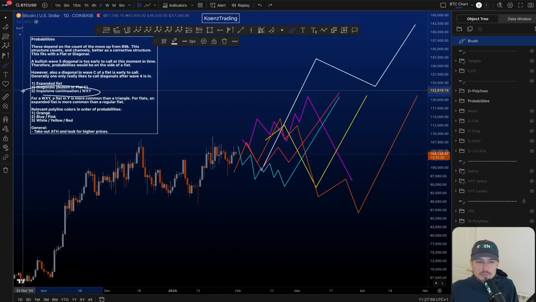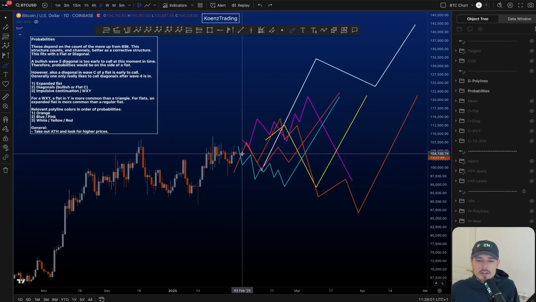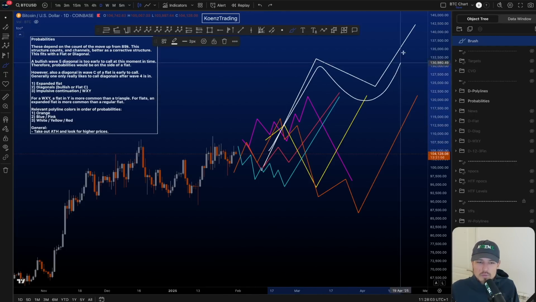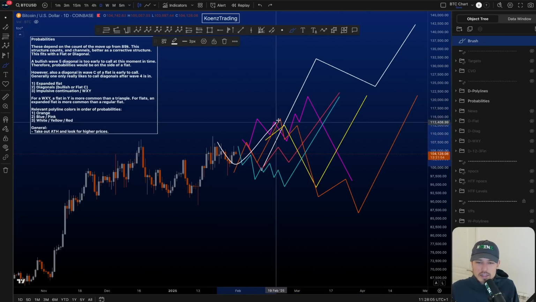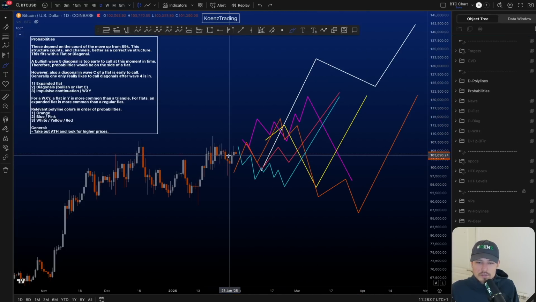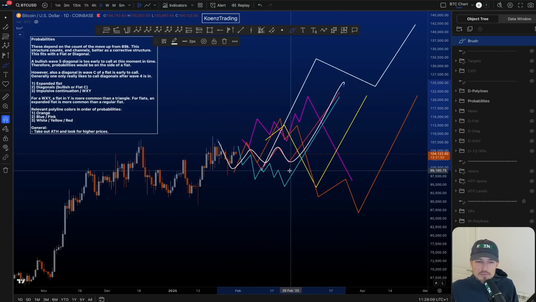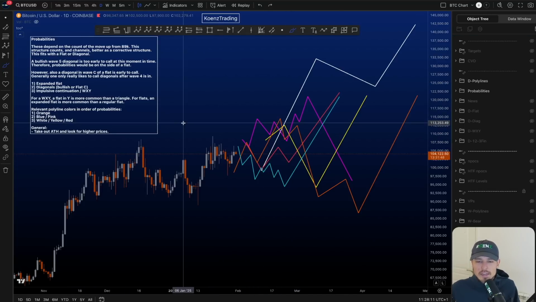And then on the 3rd spot, we have impulsive continuation and the WXY, which basically is the white line, it is the yellow line, or it is the red line, which is the triangle, and then you move to the upside. So this is currently the probabilities on the daily.